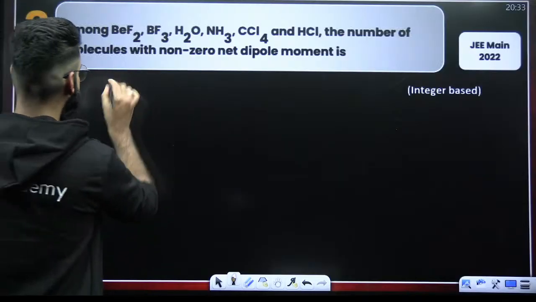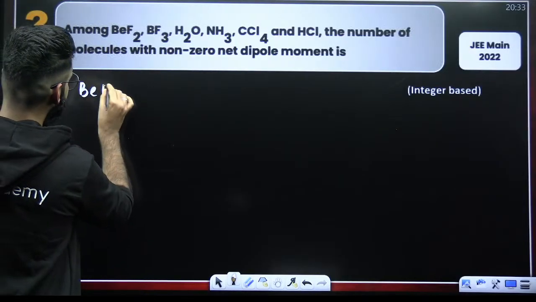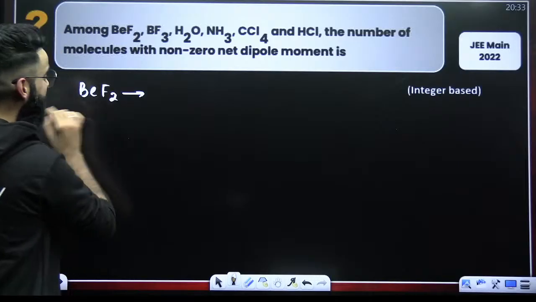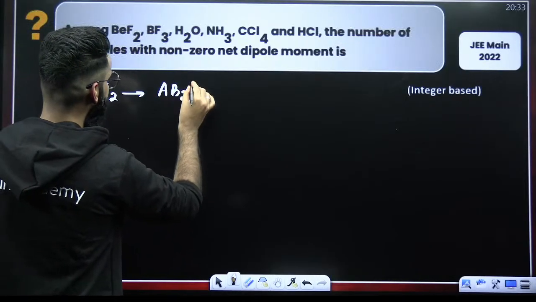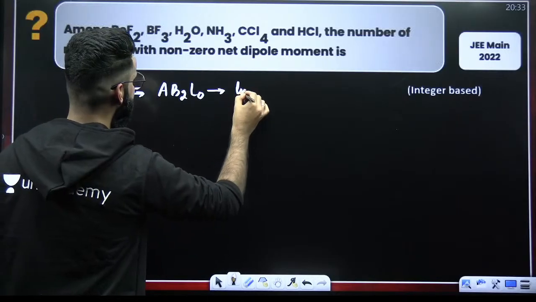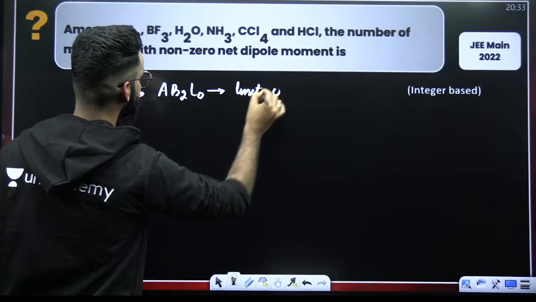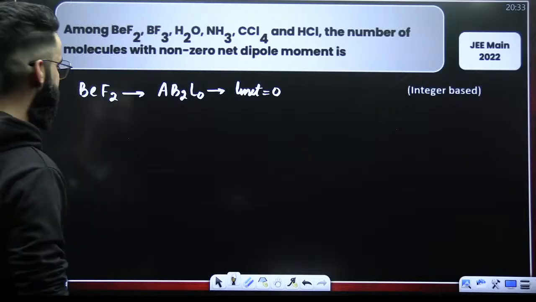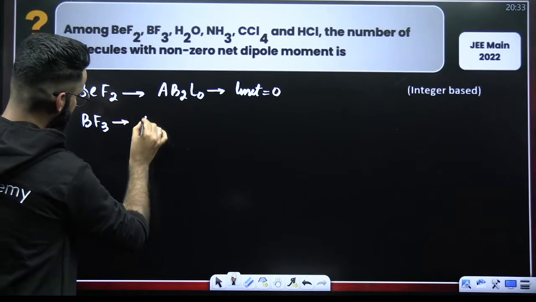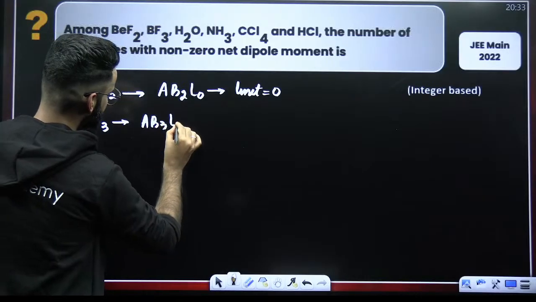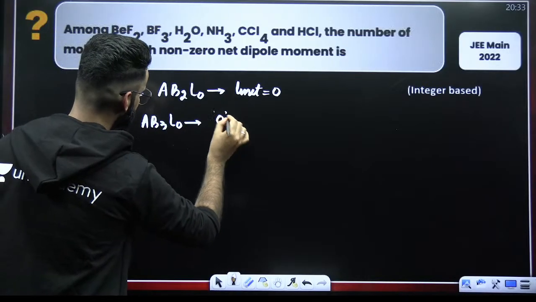My dear students, first of all, you have got BeF2. Check the type of each molecule. BeF2 is going to be AB2L0 type, and for AB2L0 type, its net dipole moment has to be 0. Second is BF3. You just have to check the type of the molecule. The type of this molecule is AB3L0. So again, its net dipole moment is 0.